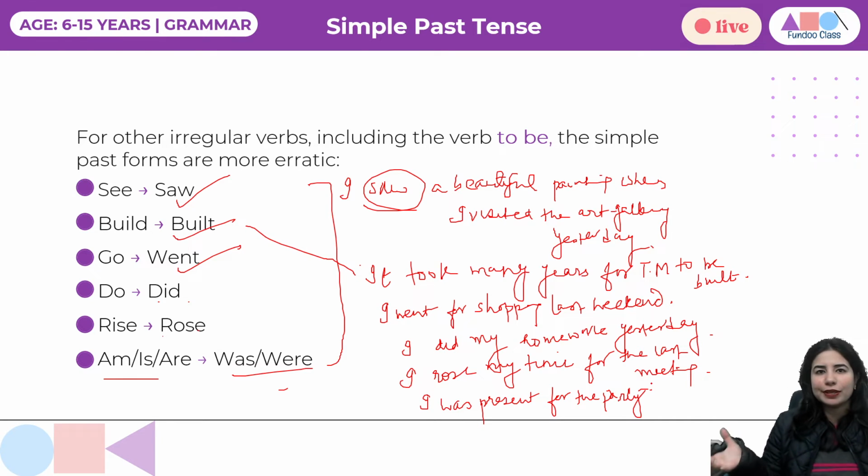Right, so these are few instances where we have used simple past for irregular verbs. The idea was that when you use the verb forms in sentences, you are able to retain better. Like, I'm sure I'm sounding repetitive, but it's very important that this point sticks to you, that as many sentences as you are going to make, as many sentences as you are going to read, as many examples as you are going to study, you are going to find yourself more comfortable when it comes to understanding the tenses, right?